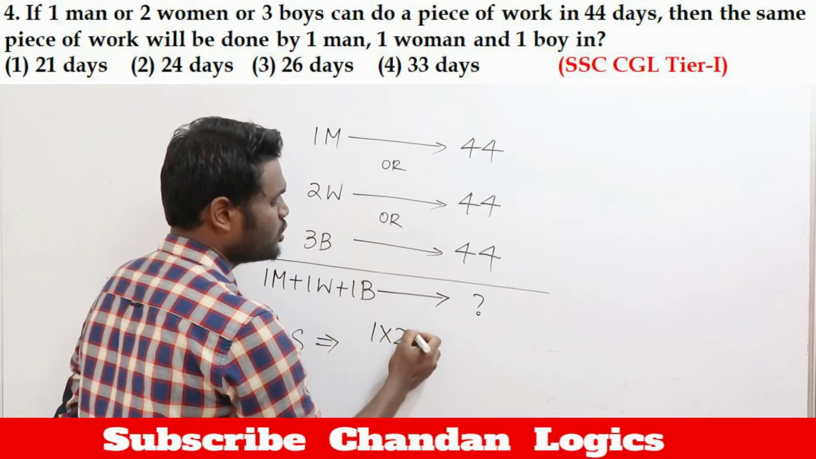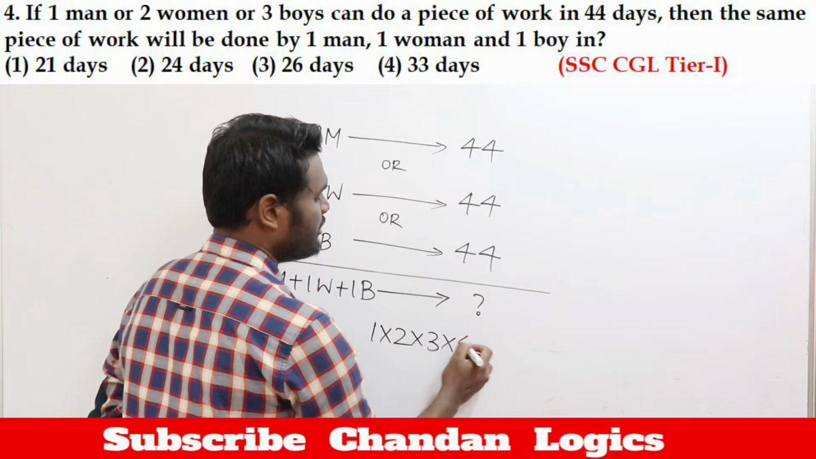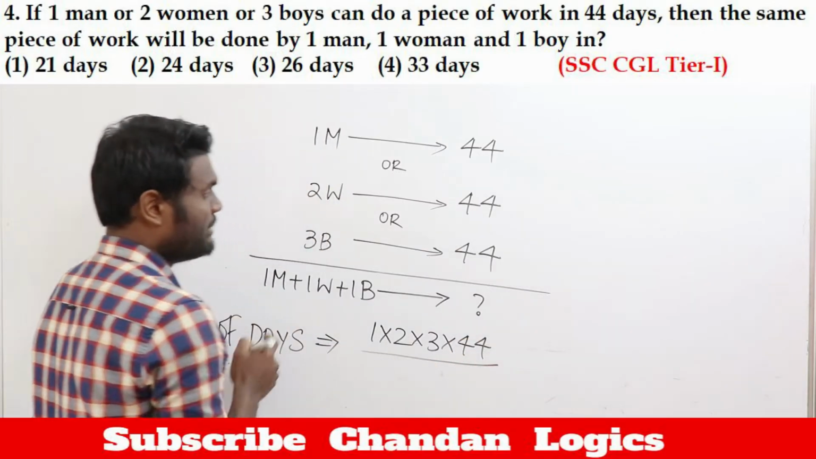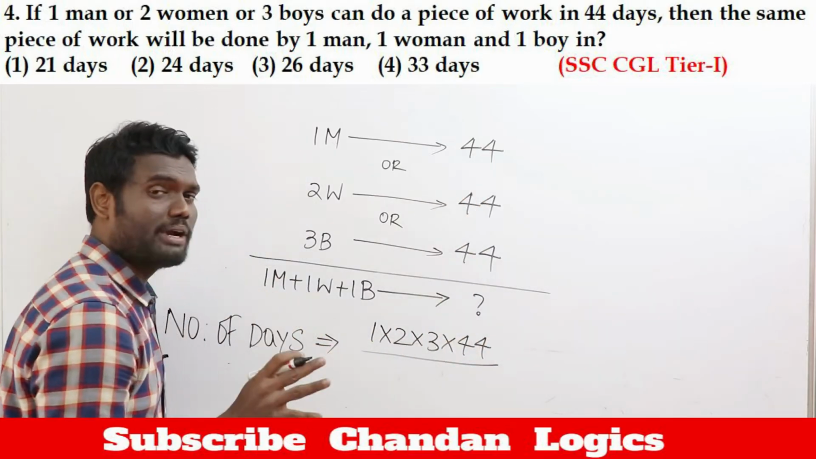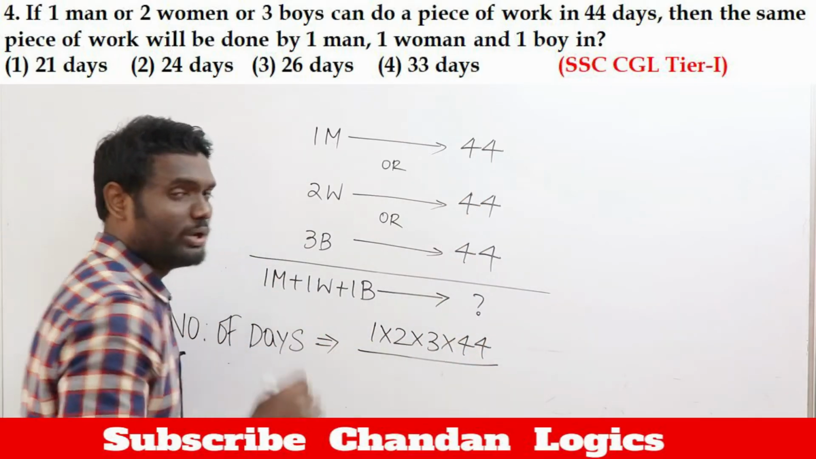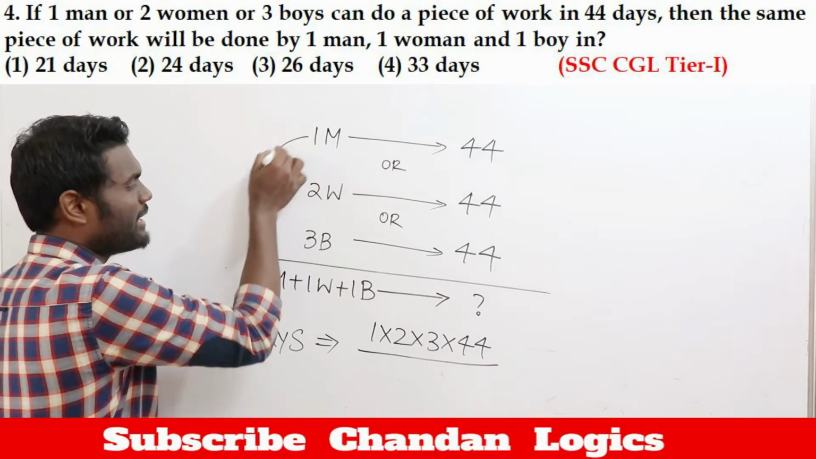1 into 2 into 3 into 44 completed. Your numerator is completed: 1 into 2 into 3 into 44. Numerator completed. Denominator is simple. What to do for the denominator? What you will do is multiply 1 into 2.